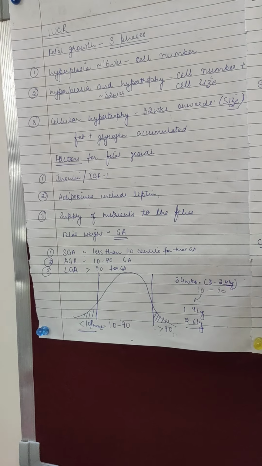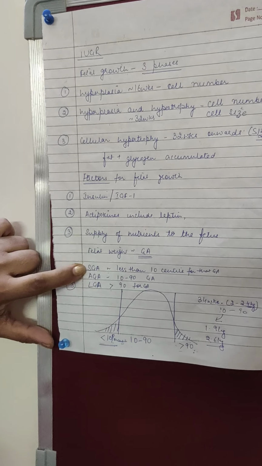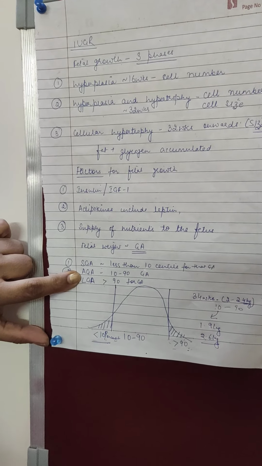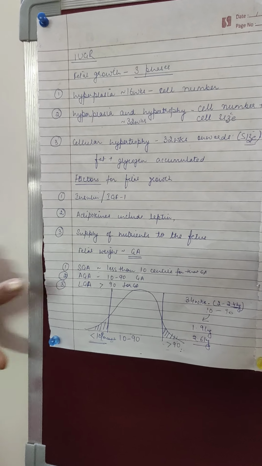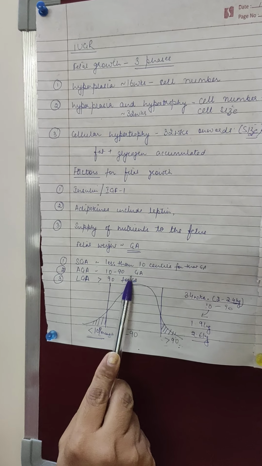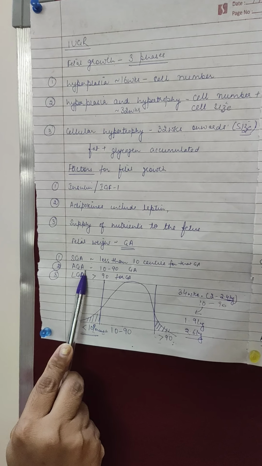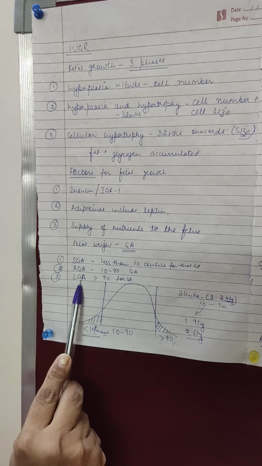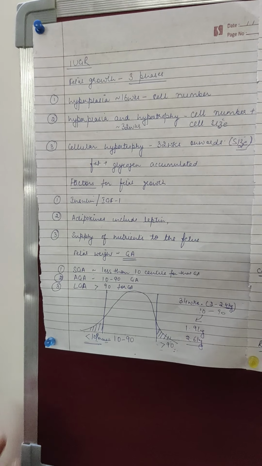When we take gestation age into consideration, we have three terms: small for gestation age, appropriate for gestation age, and large for gestation age. If the weight of the baby lies between the 10th and 90th percentile for the gestation age, it is appropriate for the gestation age. If it is more than 90, large for gestation age. If it is less than 10, small for gestation age.